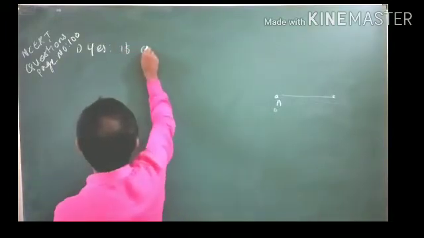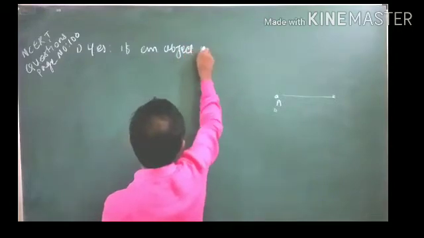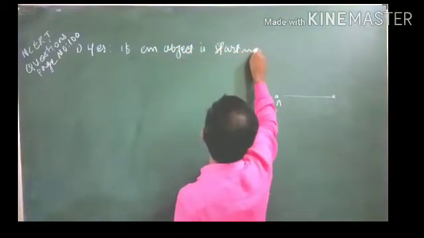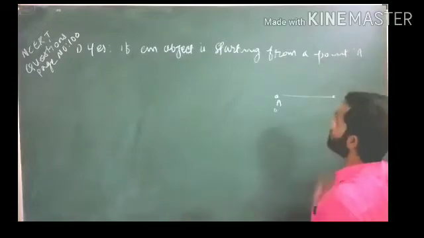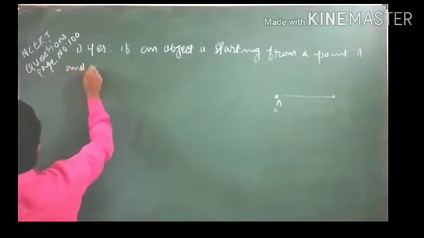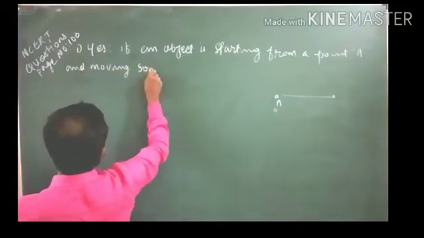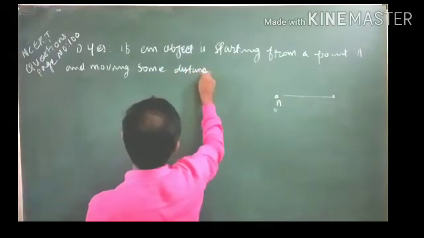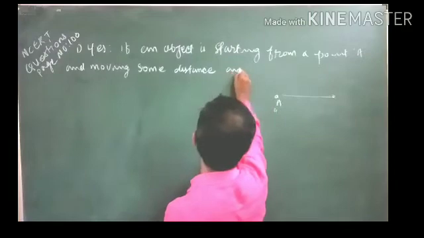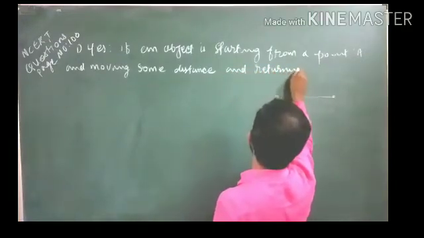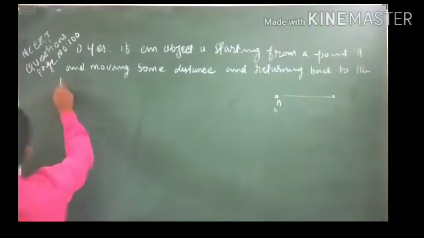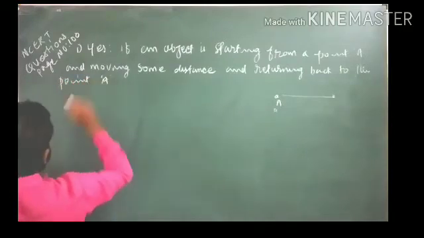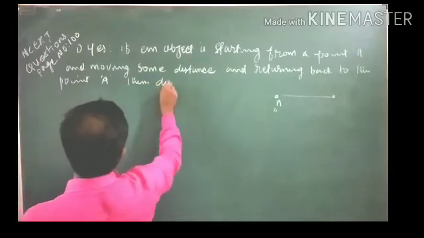If an object is starting from a point A and moving some distance, and returning back to the point A, then displacement will be zero.